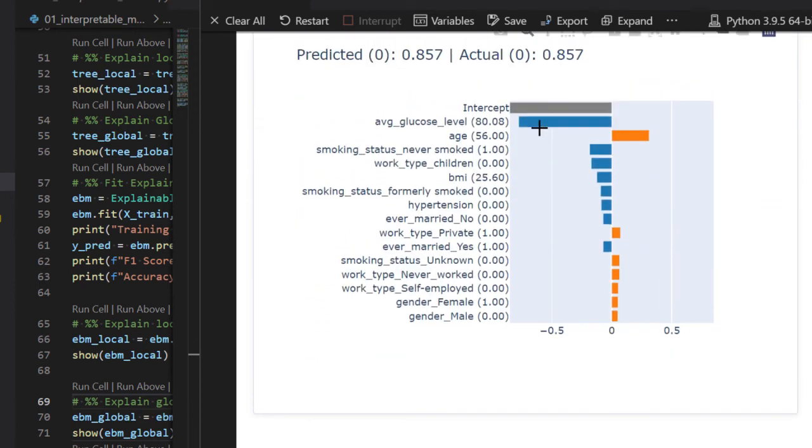Attributes like average glucose level, smoking status, and work type children are pushing it towards no stroke, while age, work type private, and smoking status unknown are pushing it towards stroke. But the influence of the no stroke attributes is quite high compared to those responsible for stroke. That's why it is finally classified as no stroke.